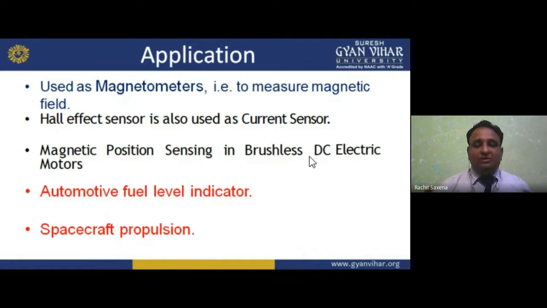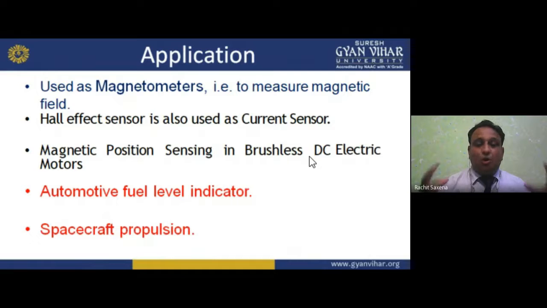We only drive that car with the help of battery and motor. The charged battery runs the motor, which is also BLDC. So for magnetic position sensing in BLDC or brushless DC electric motors, we use this Hall effect.